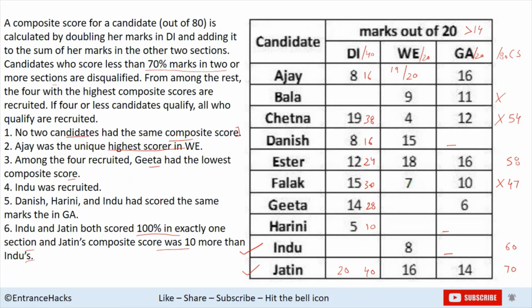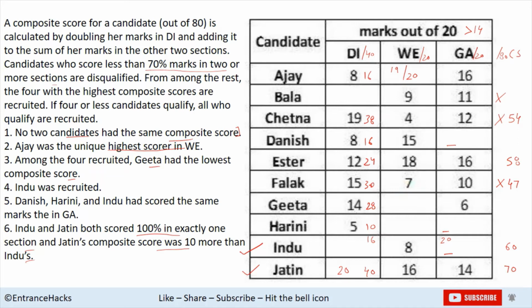Suppose Indu has scored 20 in GA, then her score in DI would be 16, since double 16 is 32 and 28 plus 32 makes 60.